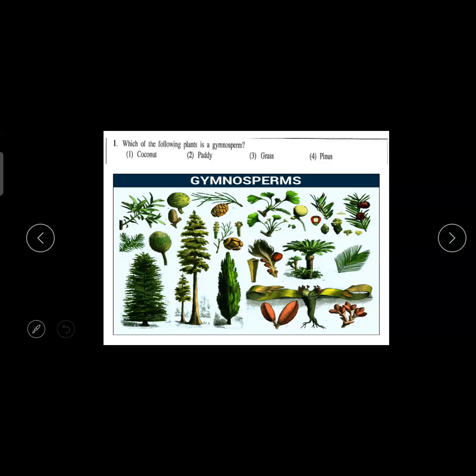But Pinus and Cycas, remember well, they come under gymnosperm. That means naked seeds. They have seeds, but they do not have flowers. Therefore, flowers do not make fruits. No flower, no fruit. Therefore, the seed is open, not inside the fruit. Hope you got the answer. So please mark it. It is Pinus, the fourth one.